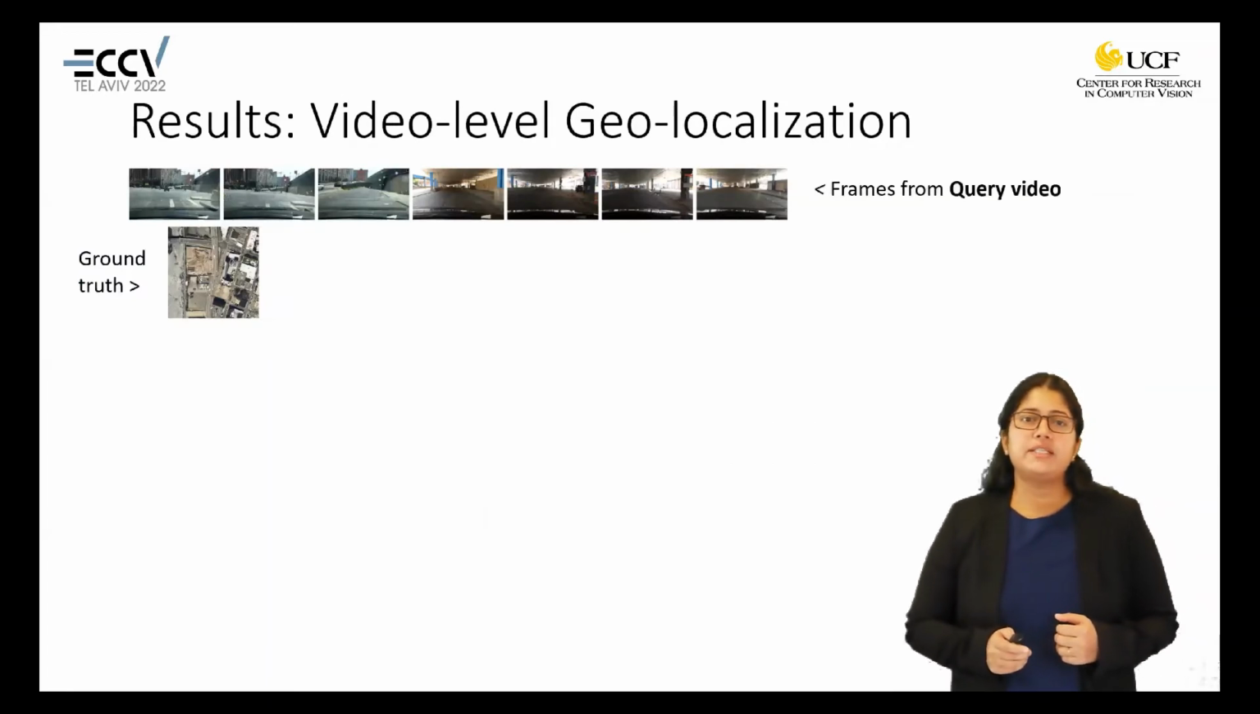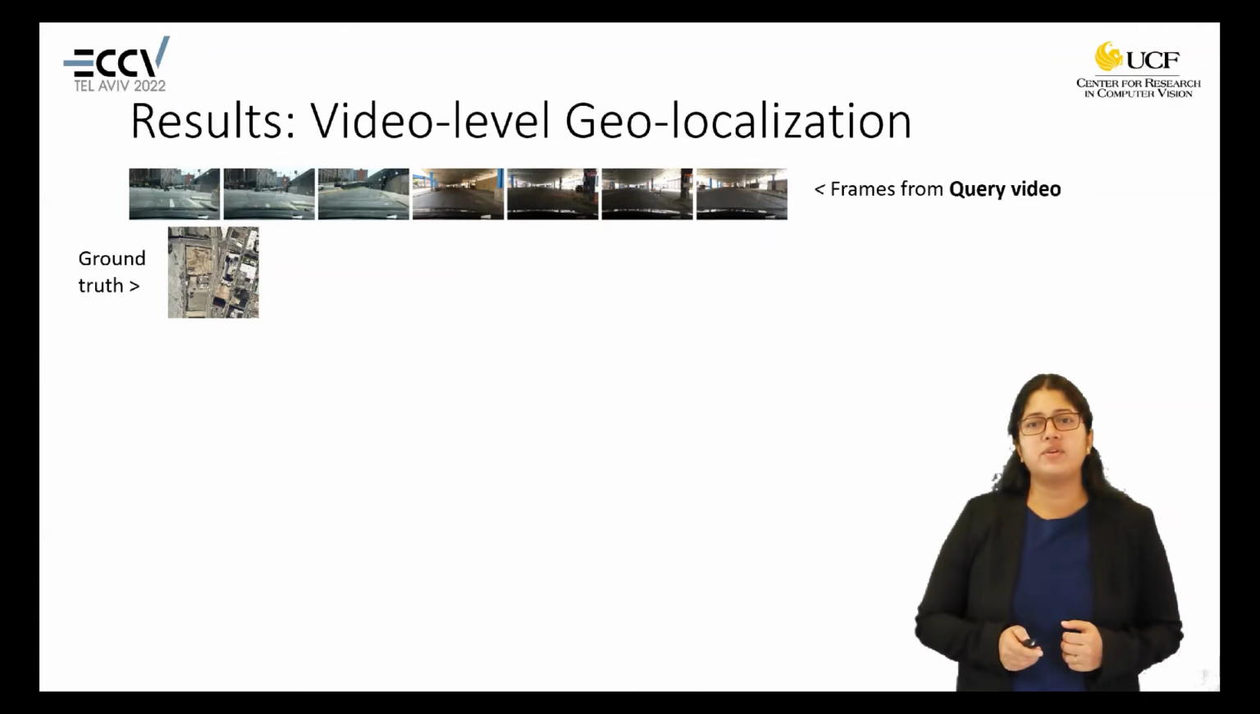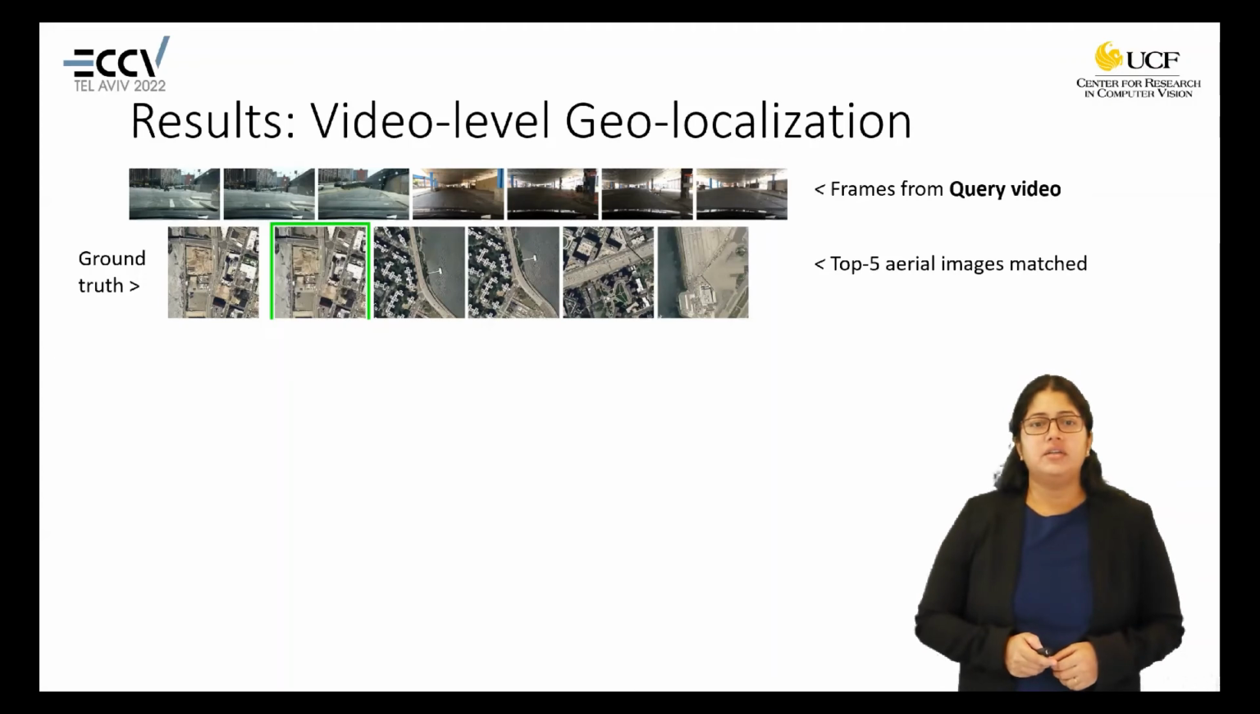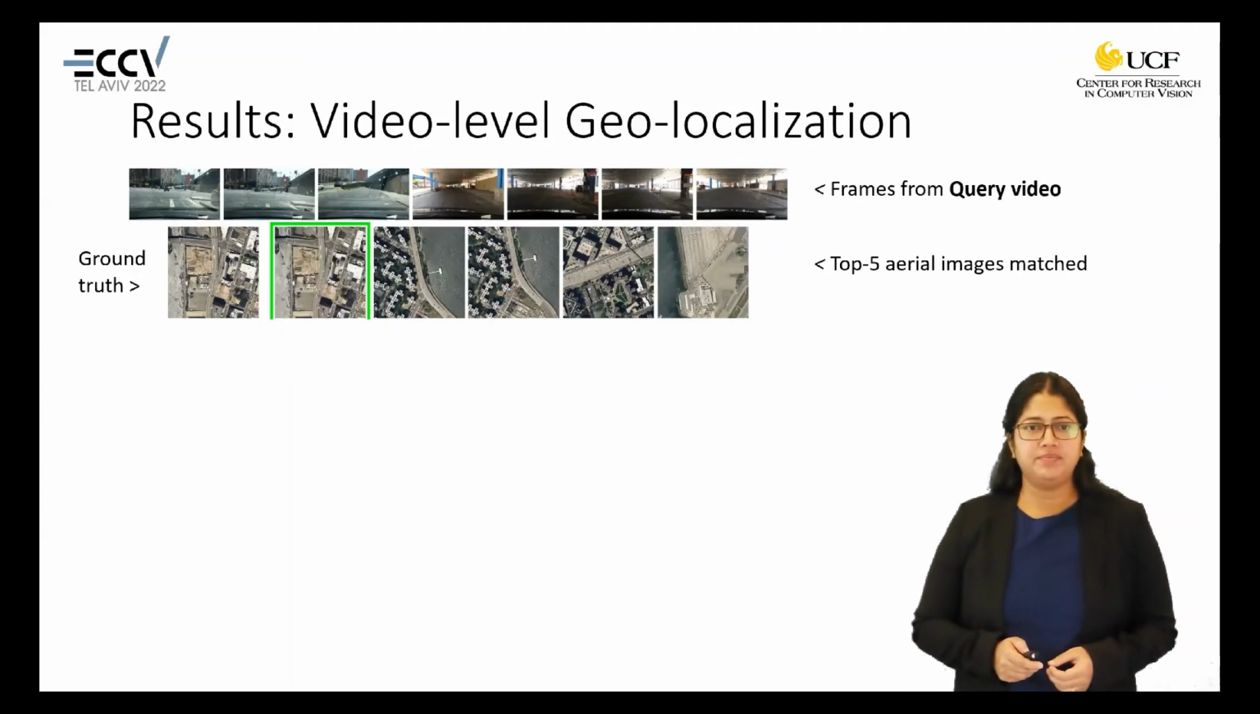These are our predictions for ground level, video level geolocalization, given these are the frames of the video. In the second row, we have the ground truth. These are our top 5 predictions. Here, we can see that the top one is the correct prediction.